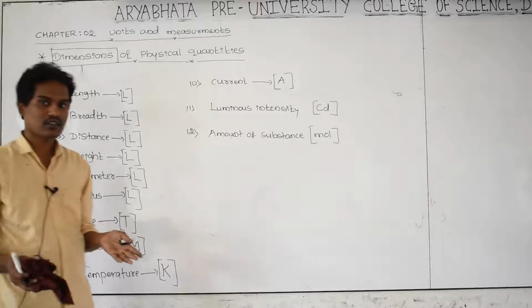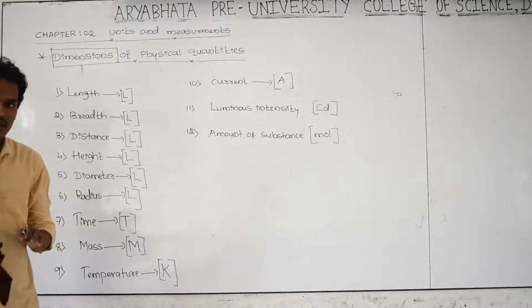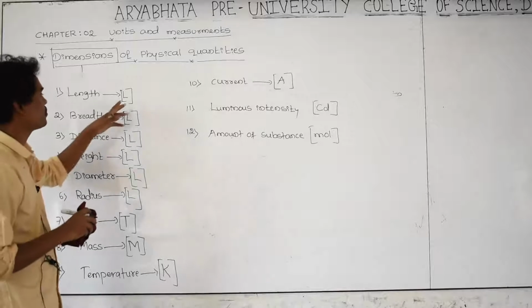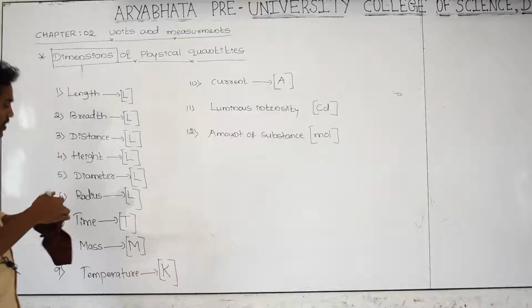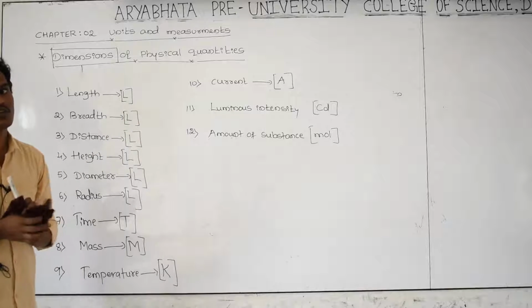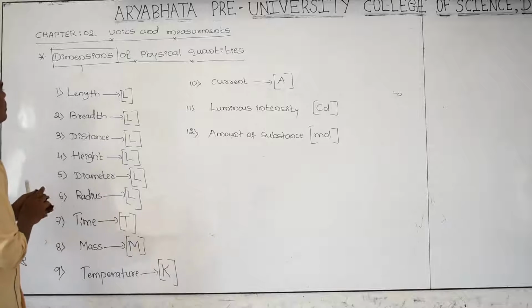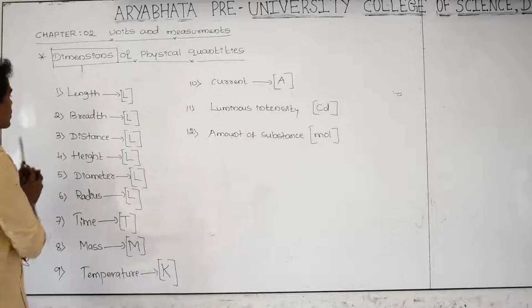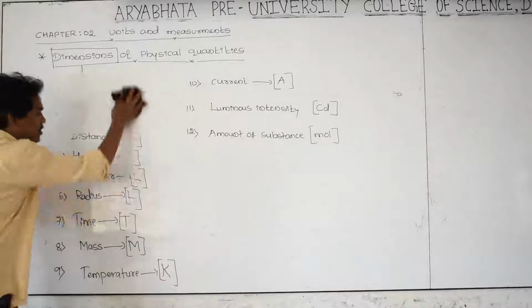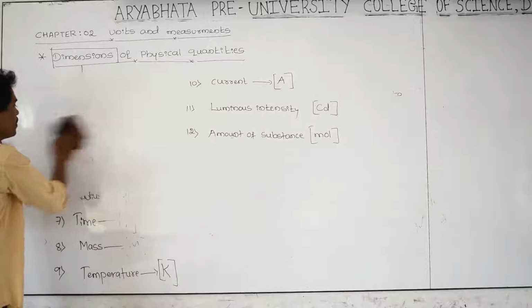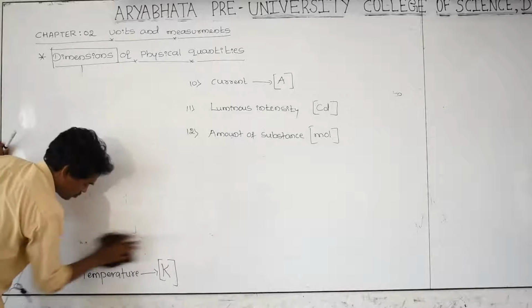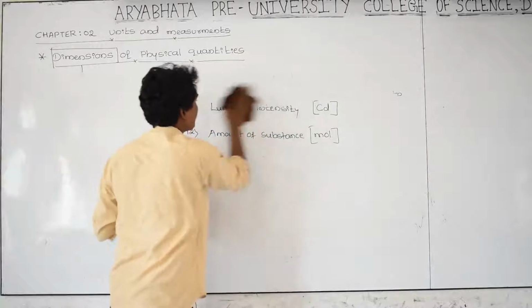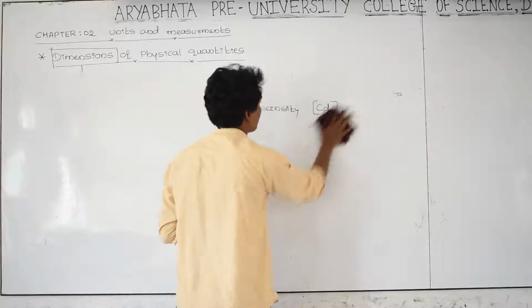And to express a physical quantity with a short formula or with convenient letters, we are going to use these dimensions. Please write down the dimensions of these different physical quantities. And the next concept we can study, that is dimensional formula for physical quantities. Next concept, please write, I am erasing. Let us take this one. And next, dimensional formulas. Next, dimensional formula of different physical quantities. Next we can study.